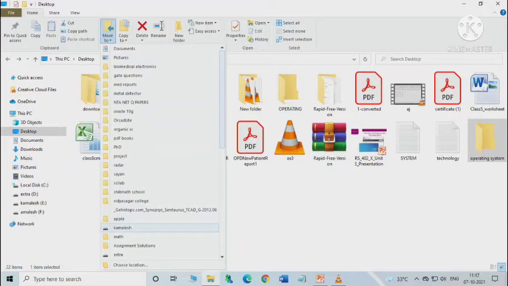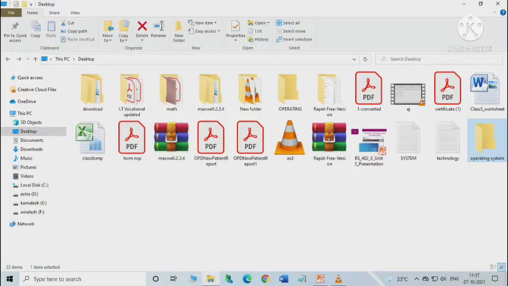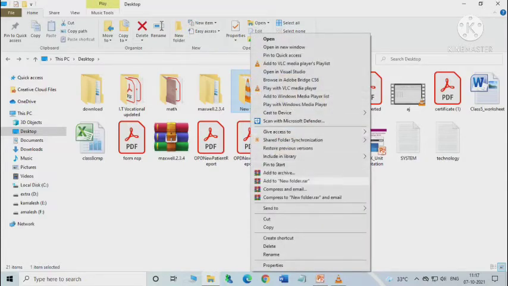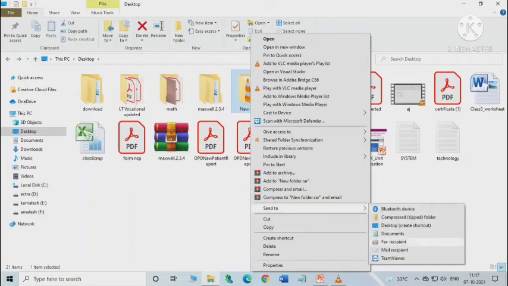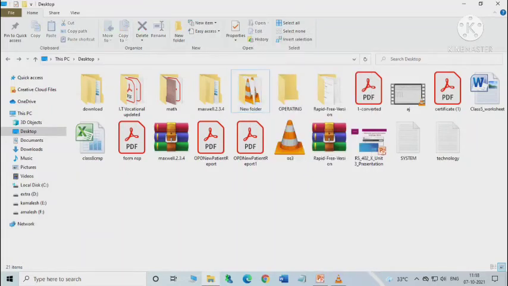If you click the down arrow, you will have all the locations here. Suppose I am selecting Math here, so the folder is already moved to the Math folder. Okay, so by doing this process you can move a file or folder. Otherwise, you can select the file or folder, then right click and send it to the location you want.